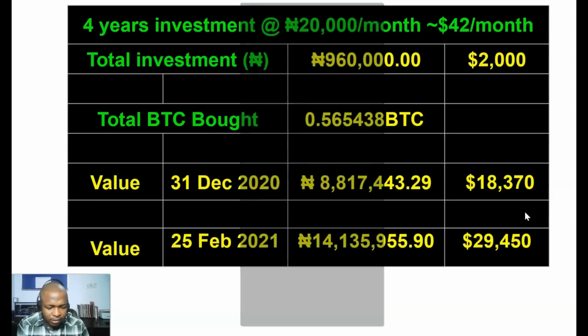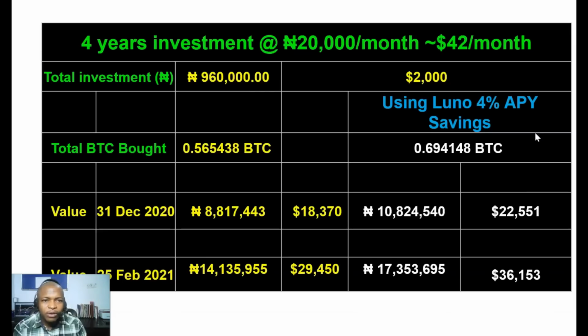But let me show you something. Because this 4% is actually compounded monthly, I have done the calculation, and I'll give you access to this Excel sheet I developed. If you look at my 4% per annum savings, if I choose to do it with Luno. Now I could not do it back in 2017, but Luno implemented this Luno savings in 2020. But if this was actually available in 2017, I did this. Let's look at this.